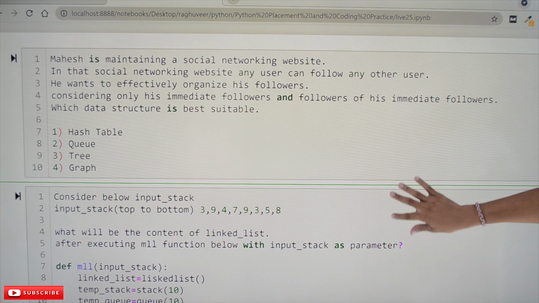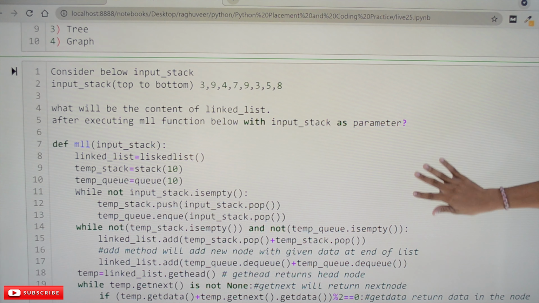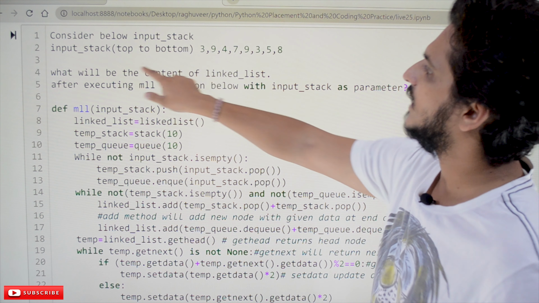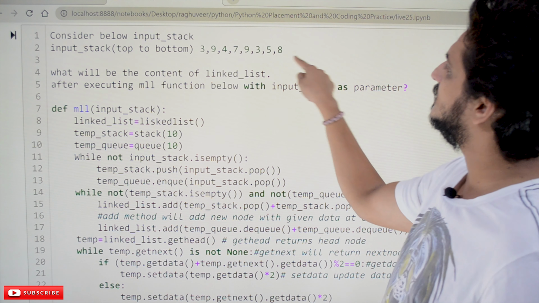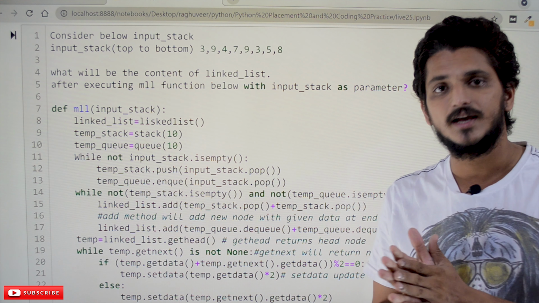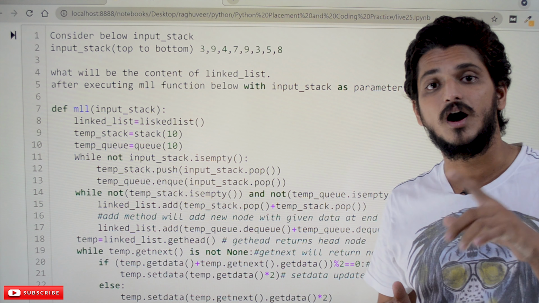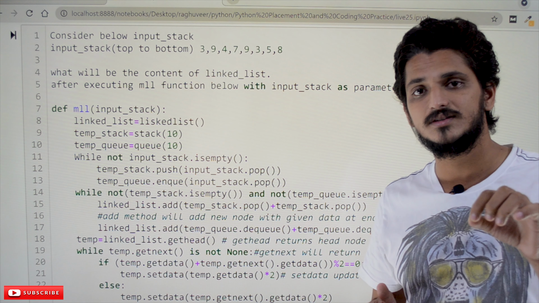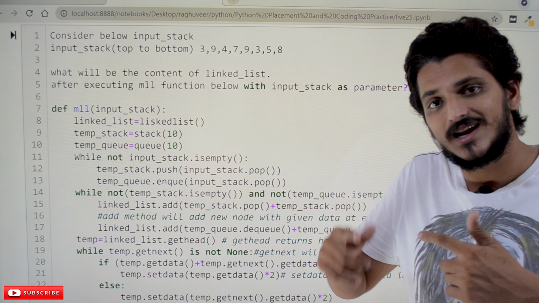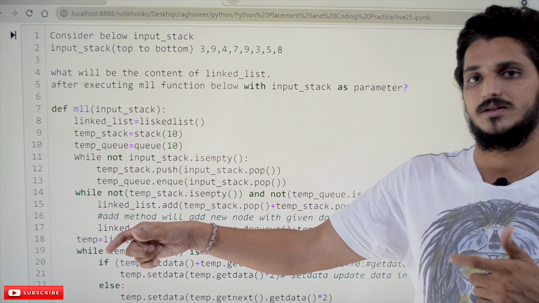Coming to the second question, consider the below input stack, with the elements listed from top to bottom. What they are trying to say is there is a stack data structure. They say that the stack class is already available in Python.